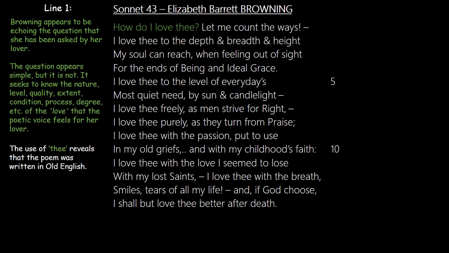Now, the question also appears very simple. How do I love thee? But the question needs a bit more detail than that. And for me, I think that Browning does a fantastic job in the way she articulates her love for her lover.